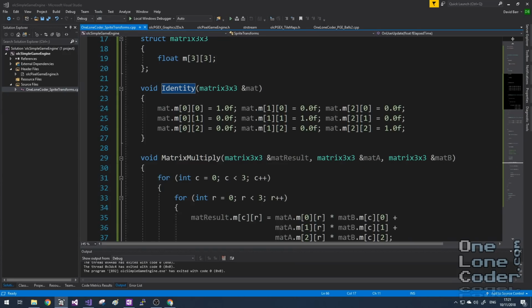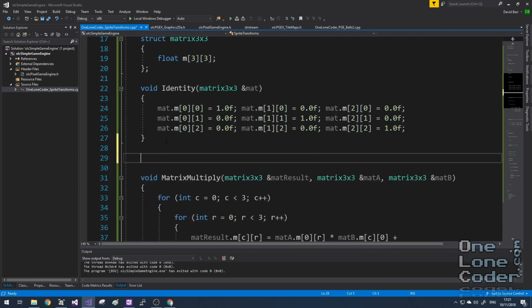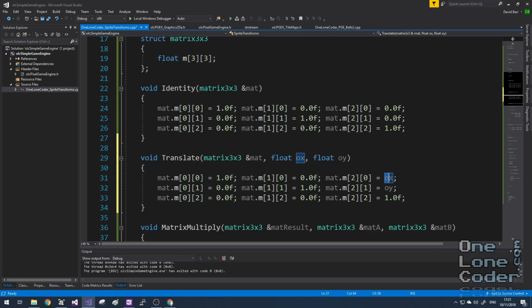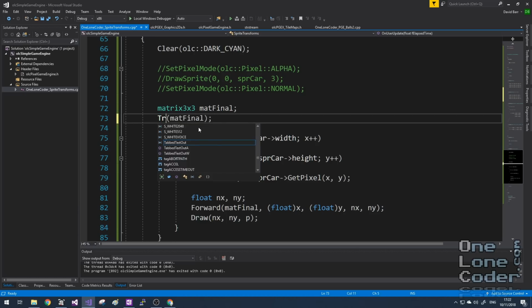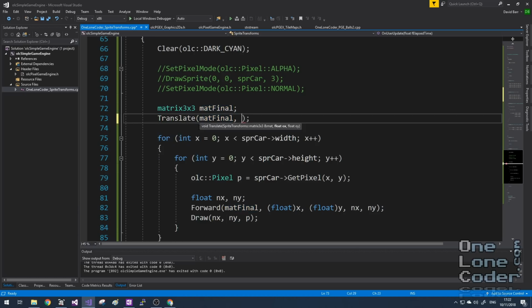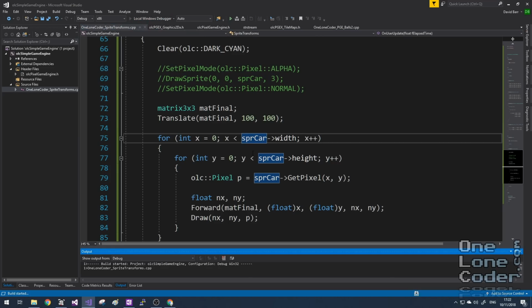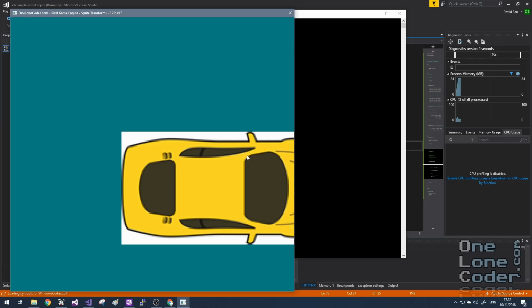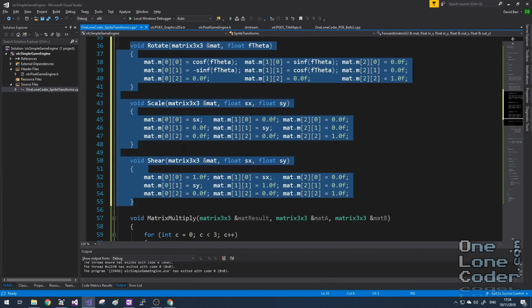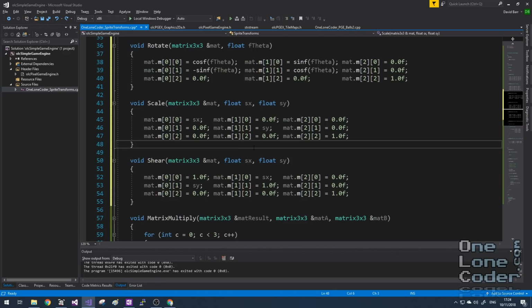So let's add a translation matrix. We want to move the sprite around on the screen. Well, that's just a case of setting this value and this value in the rightmost column. And instead of calling the identity function, let's call the translate function. And we'll pass into that a value, 100 by 100. So this should offset the sprite from the top left somewhere towards the middle of the screen. Let's take a look. And very nice, it has done. So our translation effect has worked quite nicely, and we've used matrices to do this. I'll go ahead and simply add in the 3 other types of affine transform matrix: rotation, scaling, and shear.